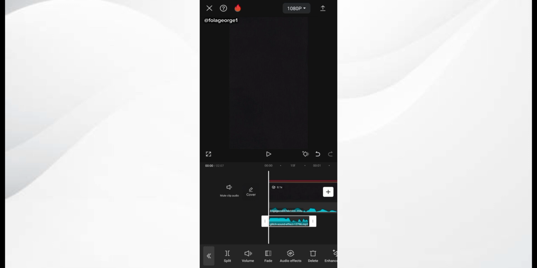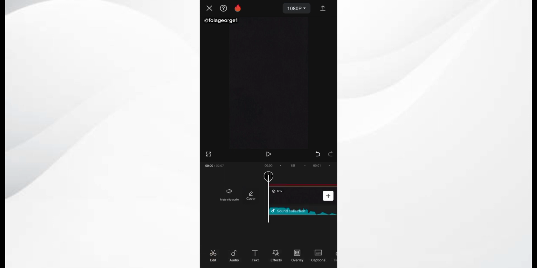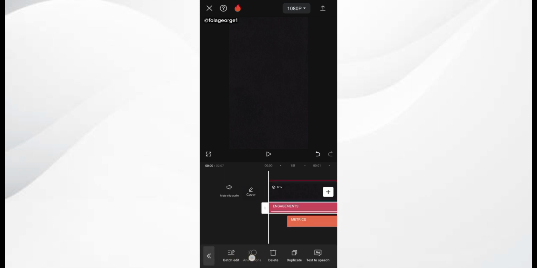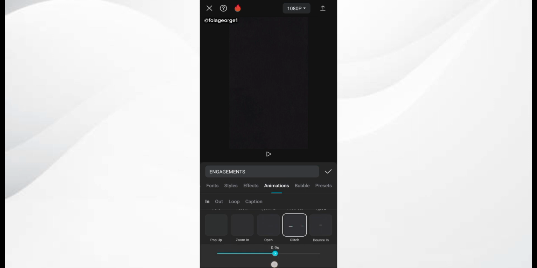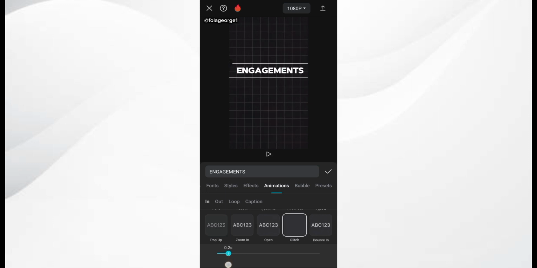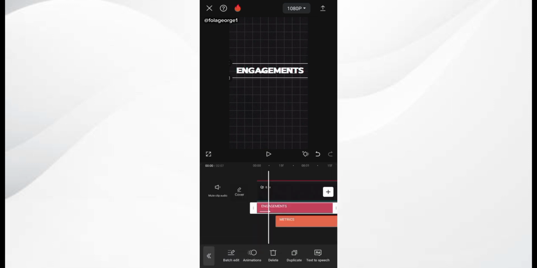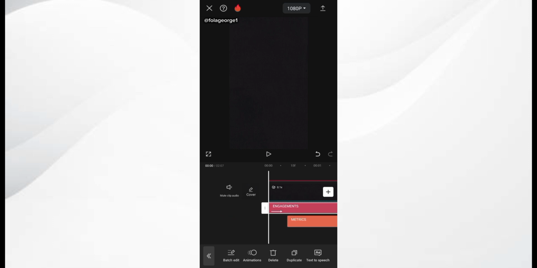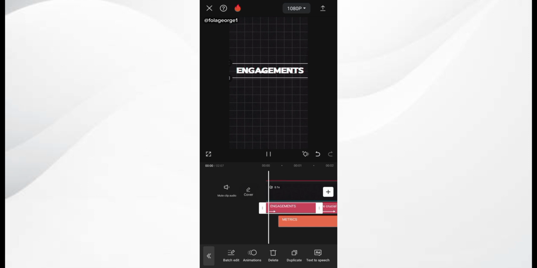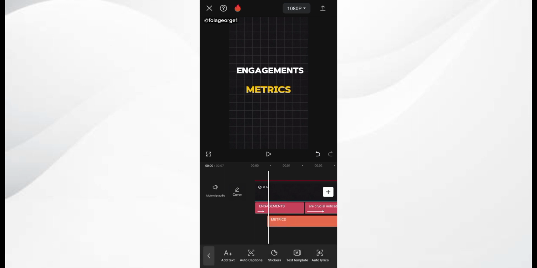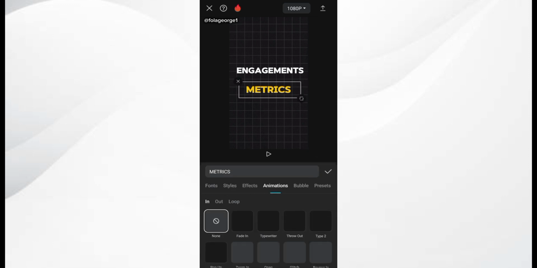When I play it, okay, that appears to come in too slow. So I'm going to make a few edits to the engagement in animation. The in animation for engagement is glitch. I want to increase the speed at which the engagement comes in, so that it aligns with the sound effect. When I play it, engagement metric. Okay, now I play it again. Engagement. So let's quickly edit the metrics. The in animation for the metrics is going to be slide down.